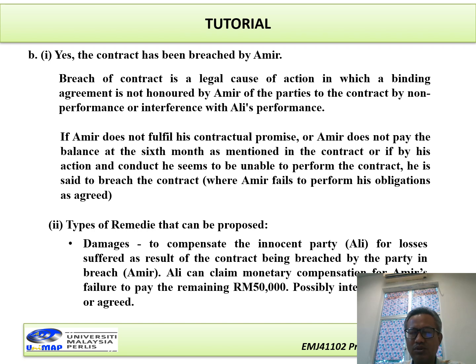Meaning in here, because we know that Amir cannot pay, we can give compensation to Ali, because Amir cannot pay around 50,000 RM of the balance after finishing the installation work at the 6 month. Interest also can be suggested.